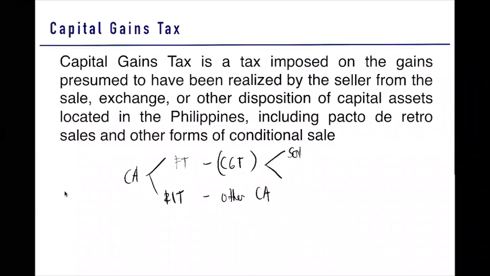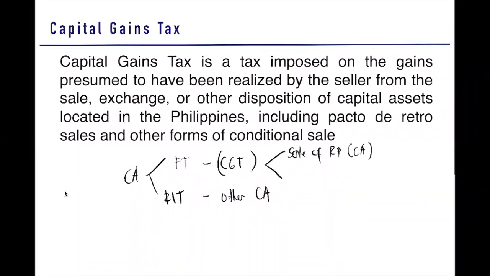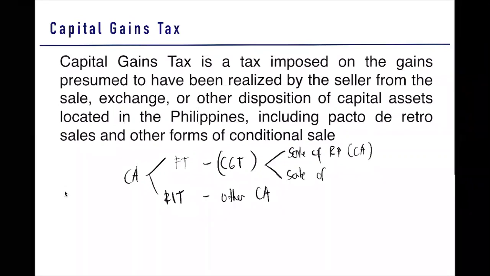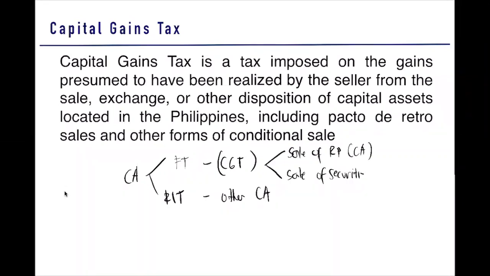First is the sale of real property that is considered a capital asset. Next, we have your sale of securities not traded in a stock exchange. So if it is a sale of real property or a sale of securities not traded in a stock exchange, it is subject to CGT. The tax is a final tax. But if that is another capital asset, RIT. So we proceed now to your capital gains tax.